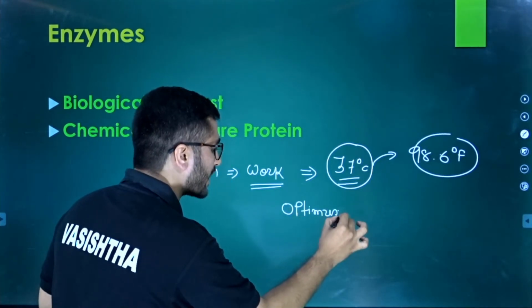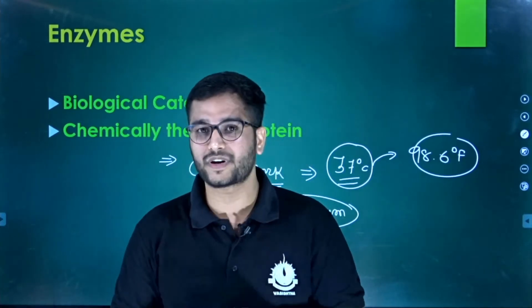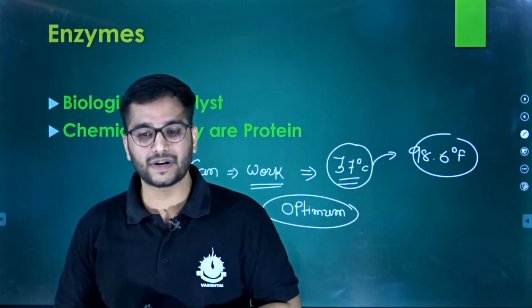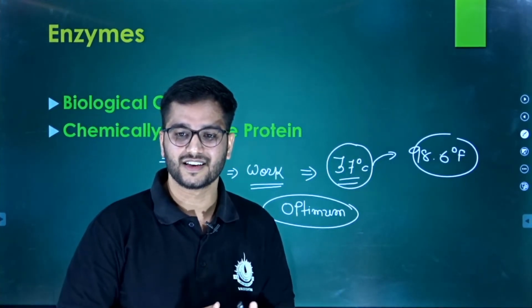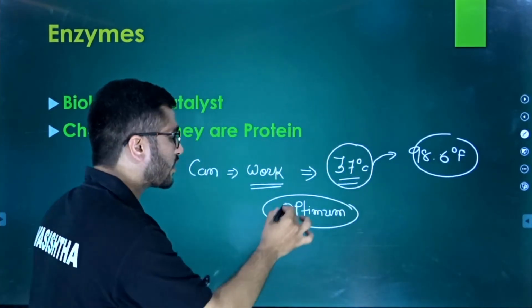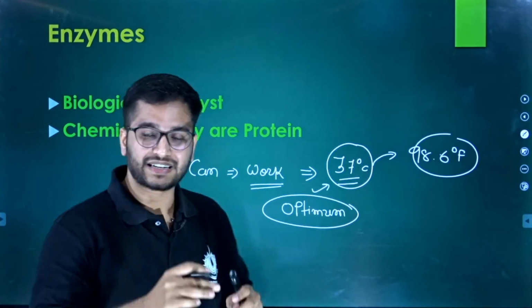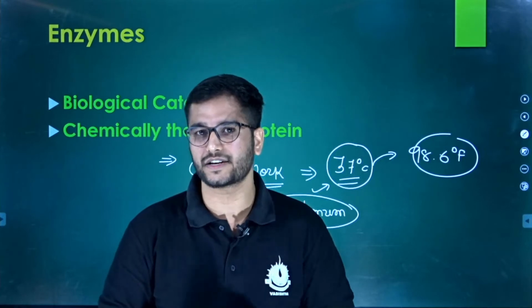I think you get this point, right? This kind of temperature is known as the optimum temperature. Do you all get this, yes or no? Yes, right. So enzymes basically work at the optimum temperature, and in this case the optimum temperature is around 37 degrees centigrade, right?